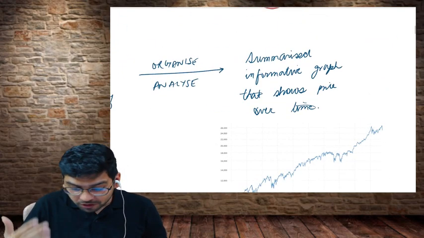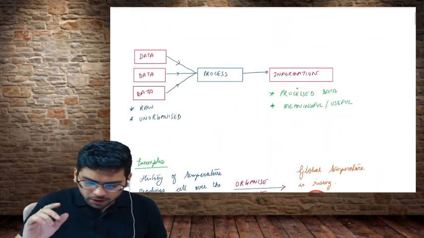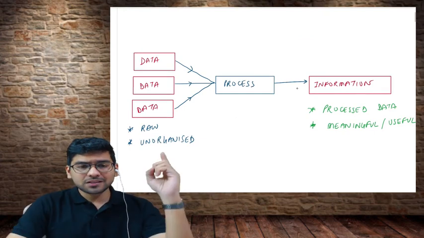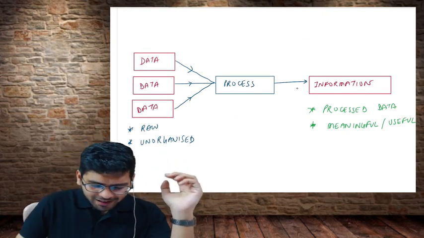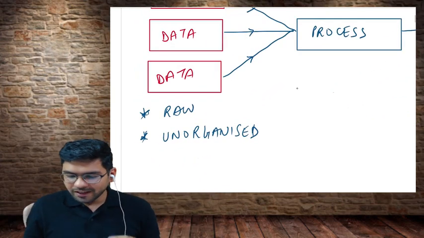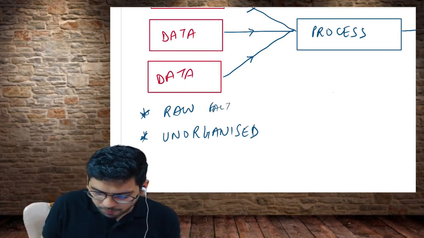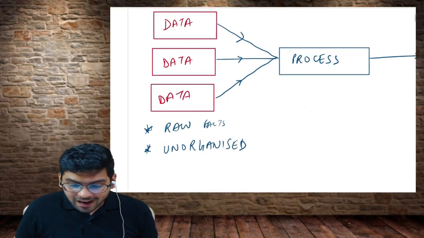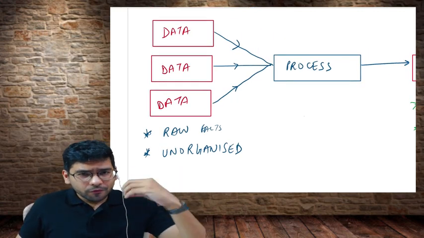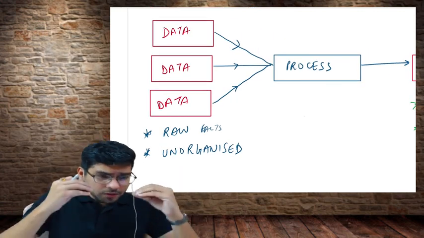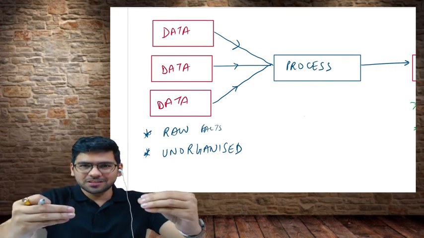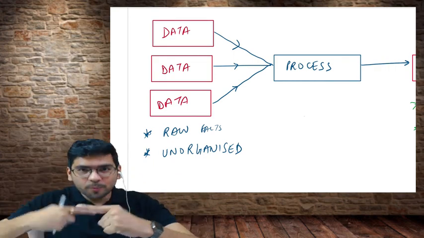Let us now make it further clear. What I've done here is, if you can see, we have data, and data is nothing but raw facts. It is unorganized. This data we generally enter into the systems, and the system does all the processing.